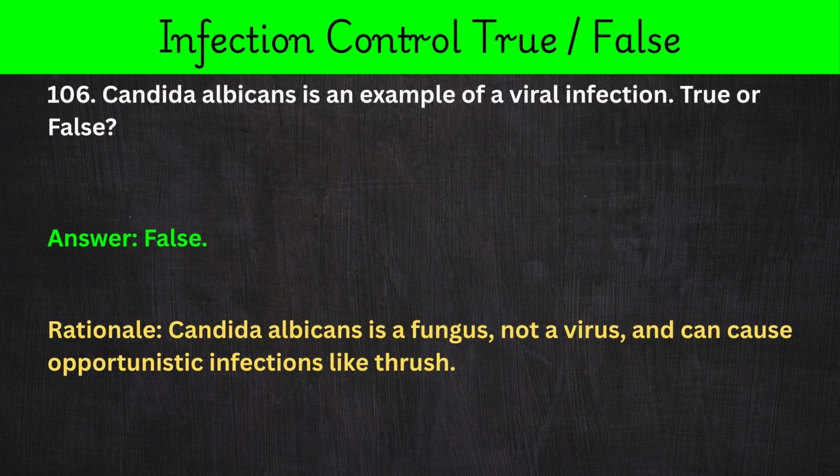106. Candida albicans is an example of a viral infection. True or false? Answer: false. Rationale: Candida albicans is a fungus, not a virus, and can cause opportunistic infections like thrush.